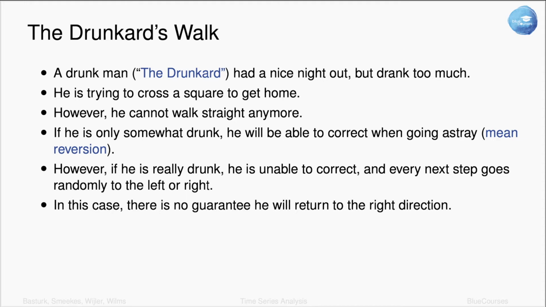But if he's very, very drunk, then he will not be able to correct anymore because he does not see anymore actually where he should be going. And every step he randomly could go off to the left or off to the right. Now this is one form again of a random walk. It's essentially before every step he's tossing a coin and then based on the outcome going either left or right. And it turns out that there's no guarantee that he's actually coming back to the right direction.